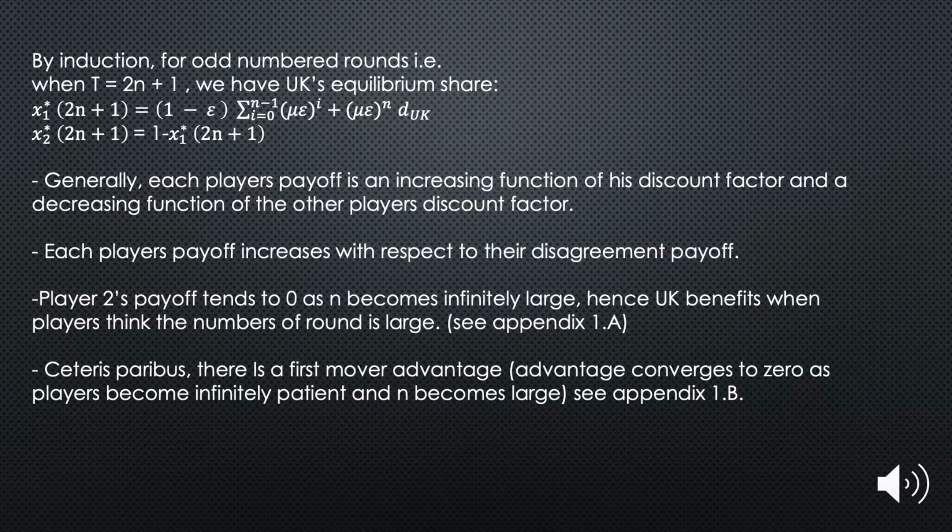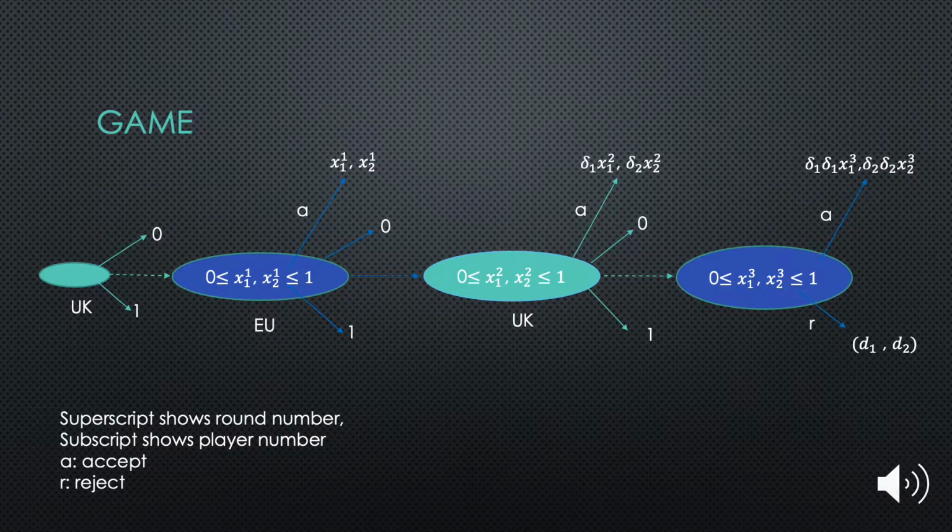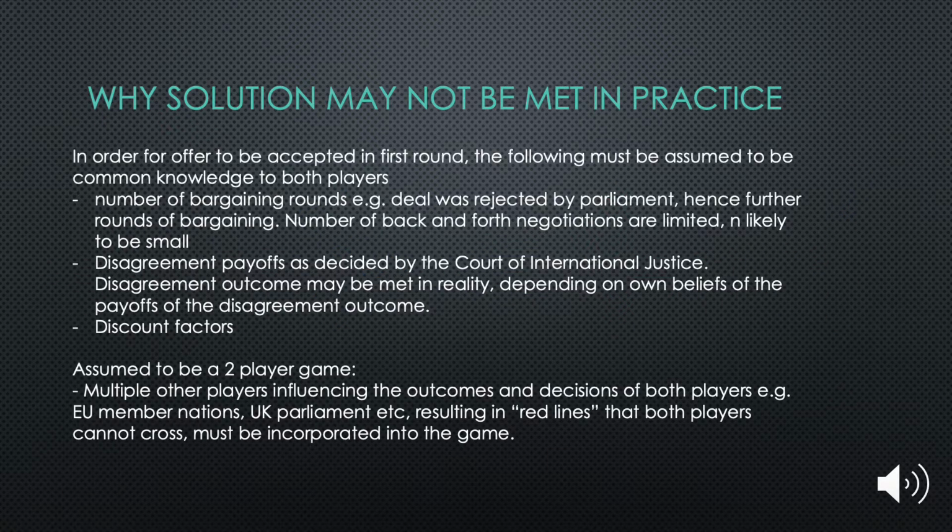The analysis can further be extended to a general equilibrium payoff for odd-numbered rounds. Each player's payoff is an increasing function of his discount factor and decreasing in the other player's. Payoffs increase with respect to their disagreement payoffs. Player 2's payoff tends to 0 as n becomes large. All else equal, there is a first mover advantage. Here is a graphical representation of the game for t equals 3. The dotted line represents any amount between 1 and 0 to the other player that can be offered. Notice how the pie is discounted at each stage of bargaining.